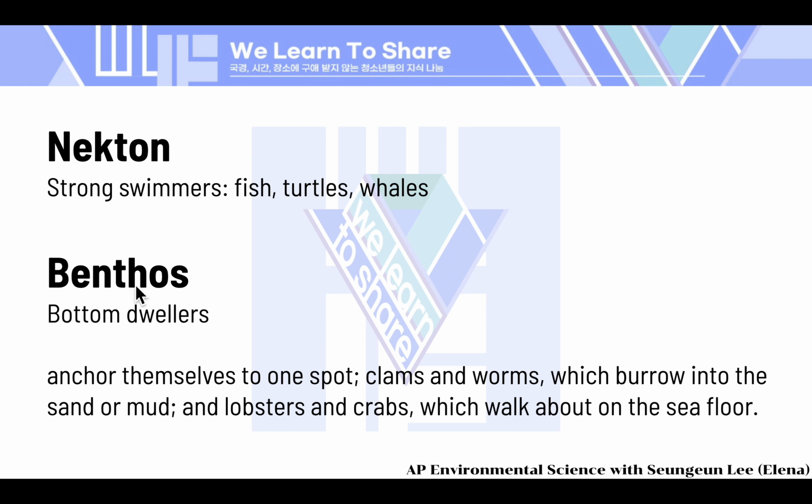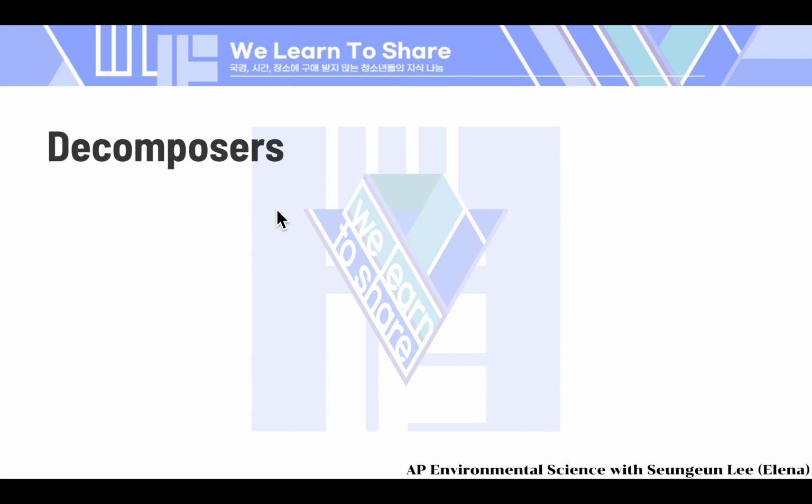And then we have benthos, which are bottom dwellers, right? You can remember this easily by benthos, B with a B, bottom dwellers. These include organisms that anchor themselves in one spot, burrow into the sand or mud like clams and worms, or roam the sea floor like lobsters and crabs. So you can remember that this is like a good picture of it.